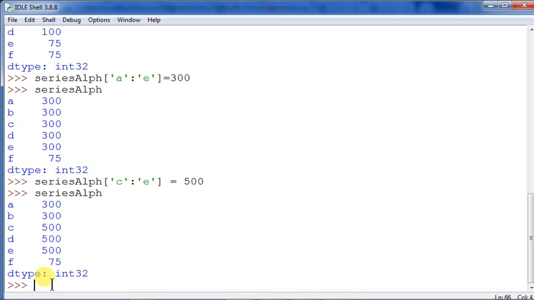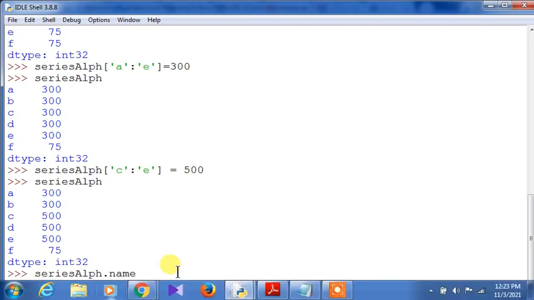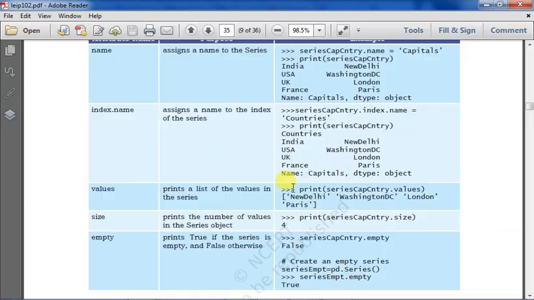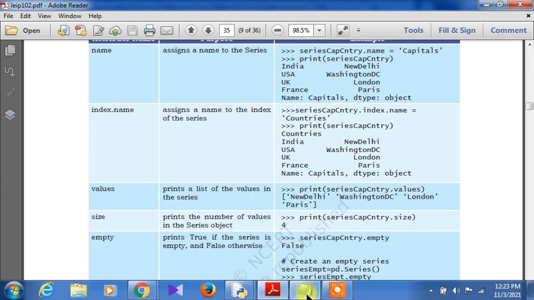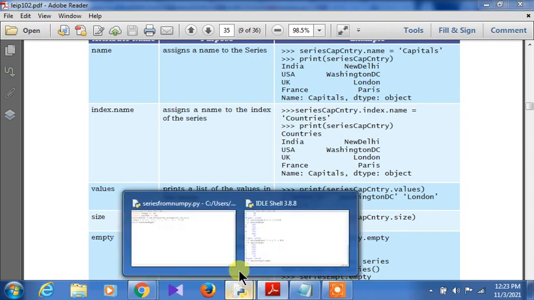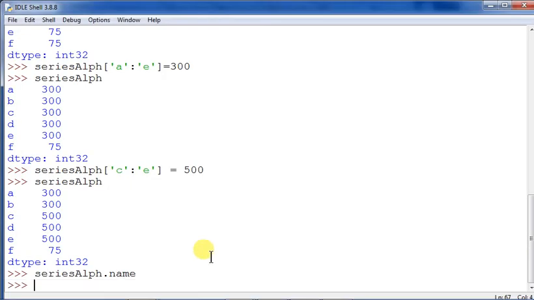Here it is series alph. I am doing series alph dot name. Nothing is there in fact. Just a minute. Assigns the name. Here I think I have not used series cap country dot name equals to capitals. The name to be assigned, I have not assigned. So here I will do that. With the attribute, the execution will be done in this way: series alph dot name.